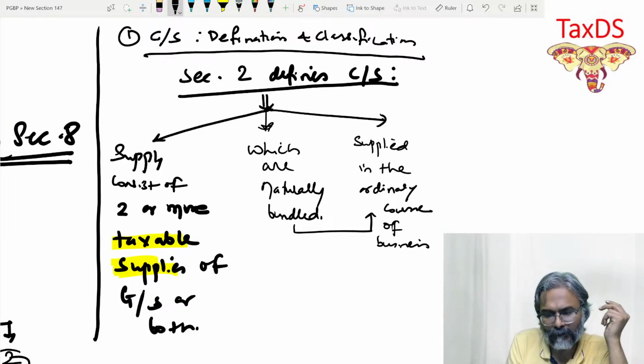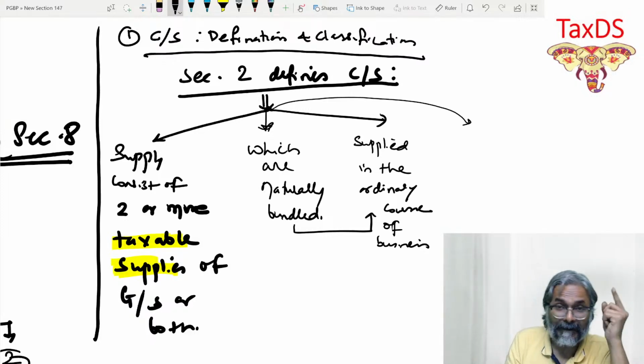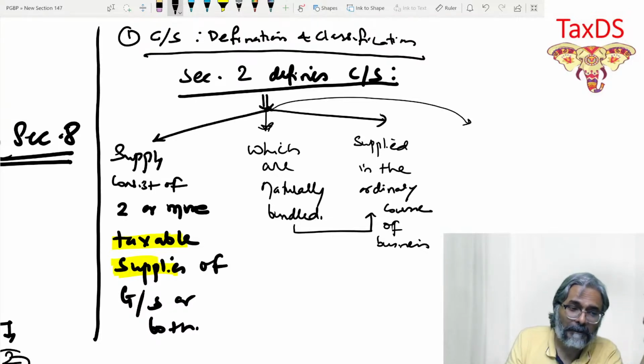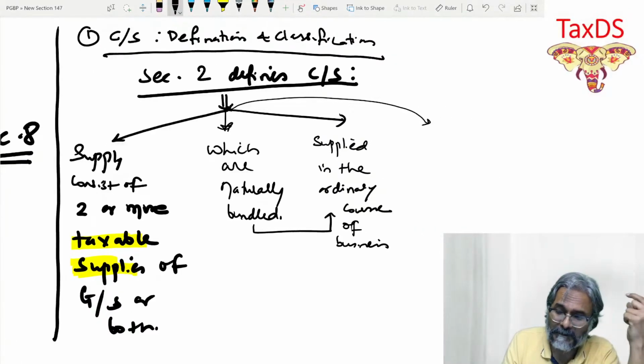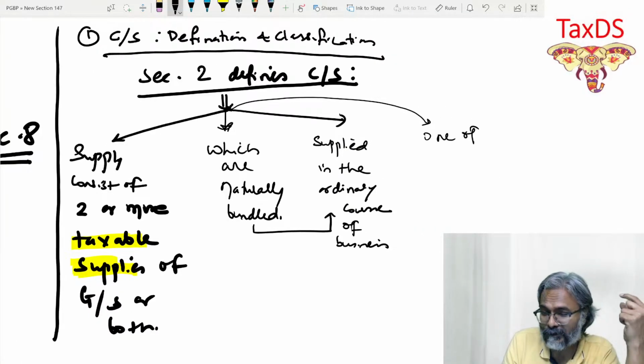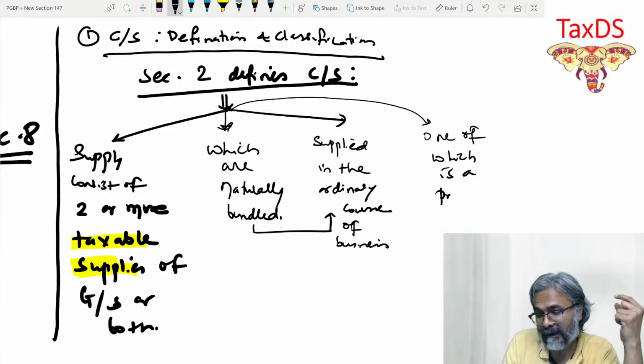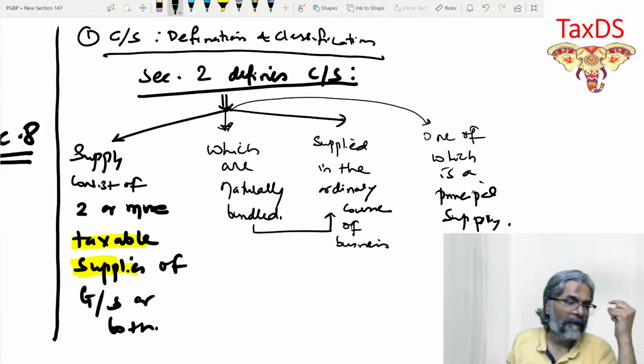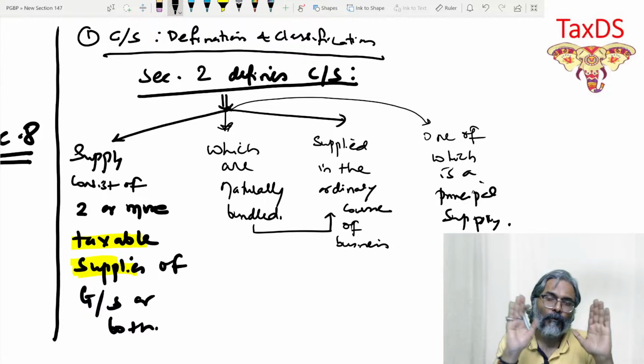They are supplied in the ordinary course of business, and in that, one has to be a principal supply. One of which is a principal supply. This is what you need to write properly, and you cannot afford to goof up.